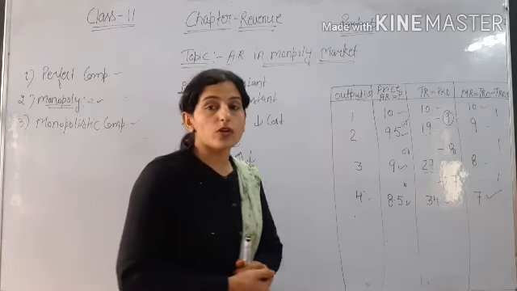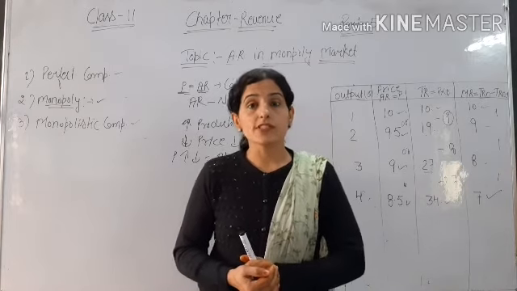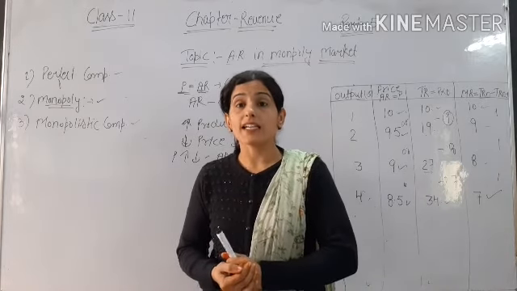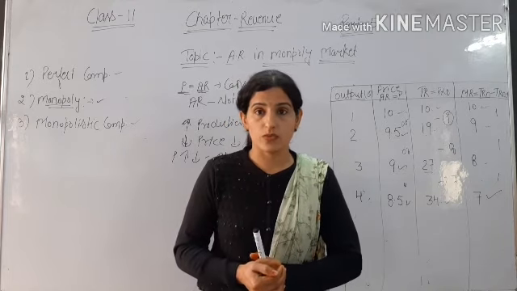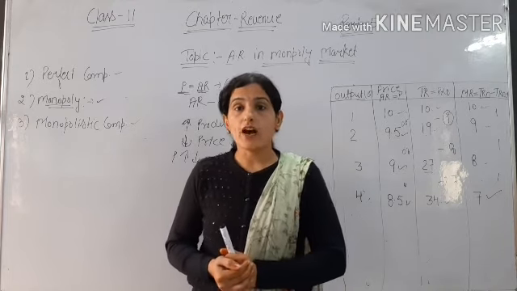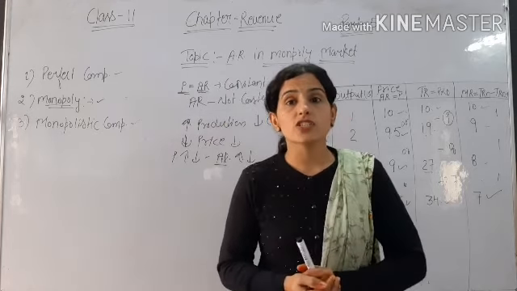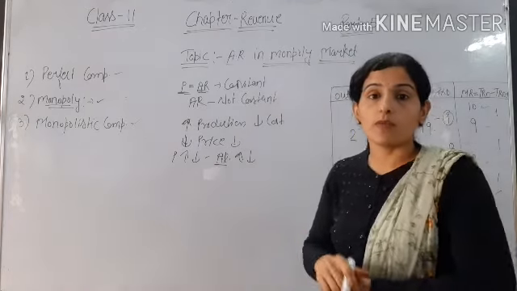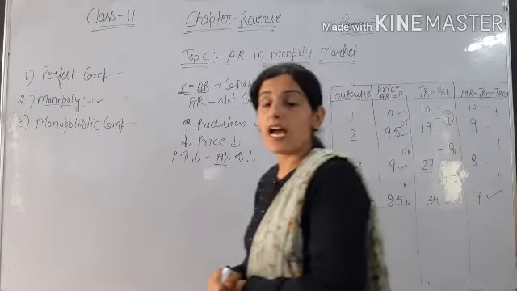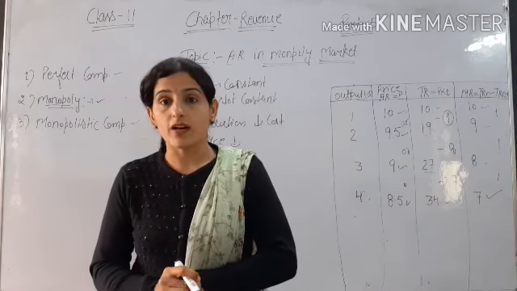And when AR is not constant, it means MR is also decreasing. The difference between AR and MR is that MR is decreasing at a greater rate compared to average revenue. So we have discussed what will happen, and the shape of average revenue in the case of monopoly and monopolistic competition, which we will discuss in the next video with a diagram.